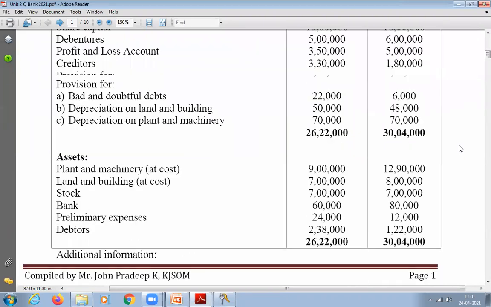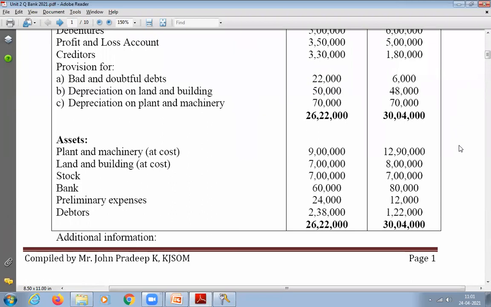Assets: plant and machinery at cost 2018 9 lakh, 2019 12 lakh 90,000. Land and building at cost 2018 7 lakh, 2019 8 lakh. Stock 2018 7 lakh, 2019 7 lakh. Bank 2018 60,000, 2019 80,000.